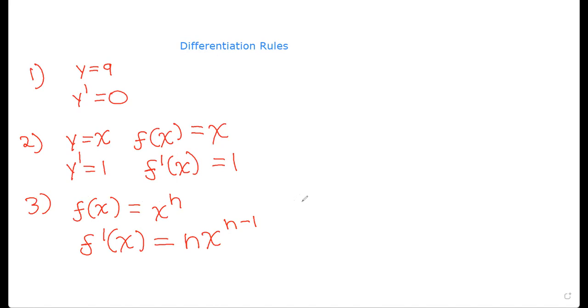So now if I give you an example, say y is x to the power of 5, then y dash would be, so n goes to the coefficient of x, so 5x to the power of n minus 1. 5 minus 1 is 4. So this is what y dash is. So this is the power rule.